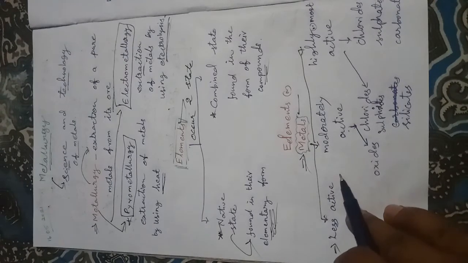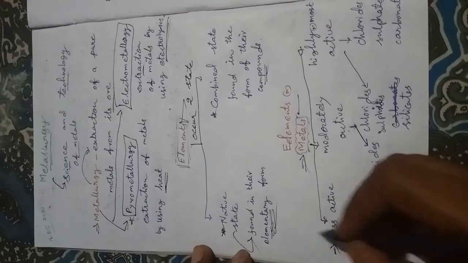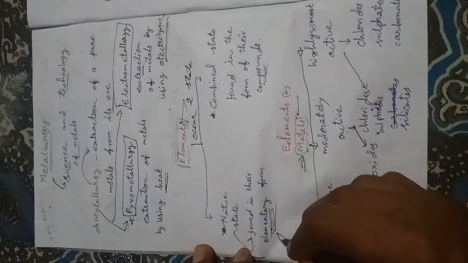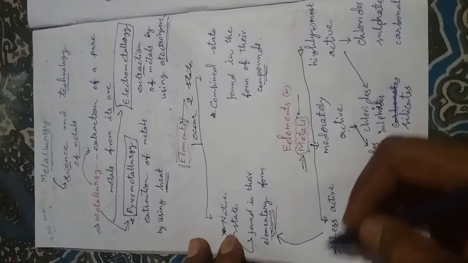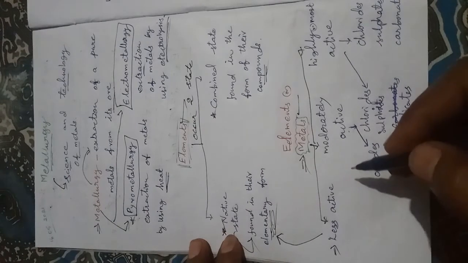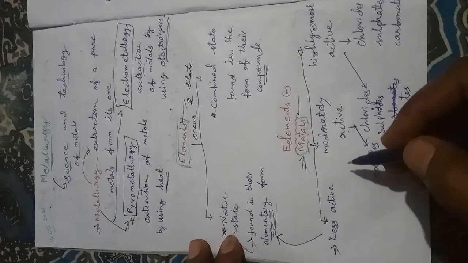Generally the less reactive metals are found in their native forms. The second category is the moderately active metals.